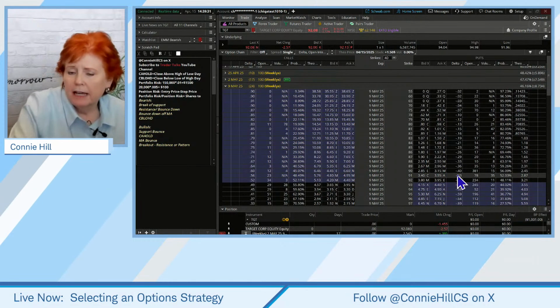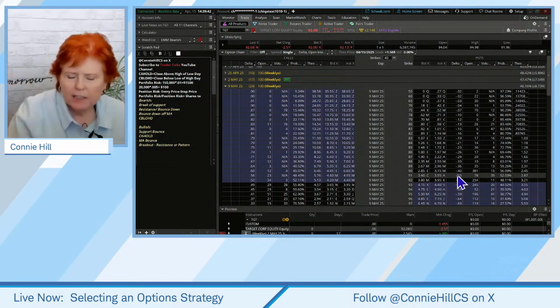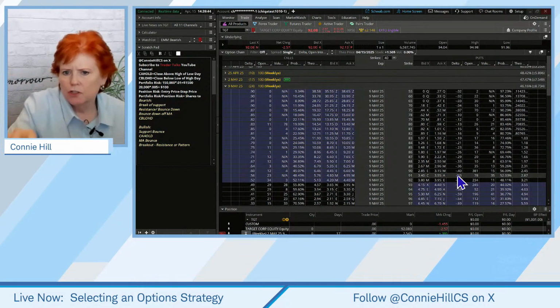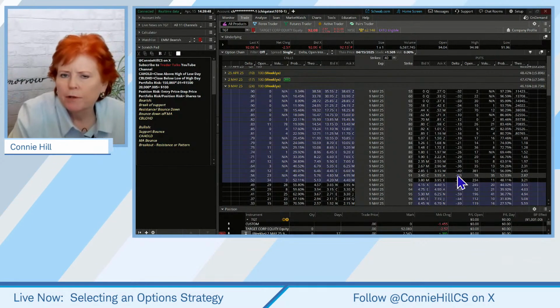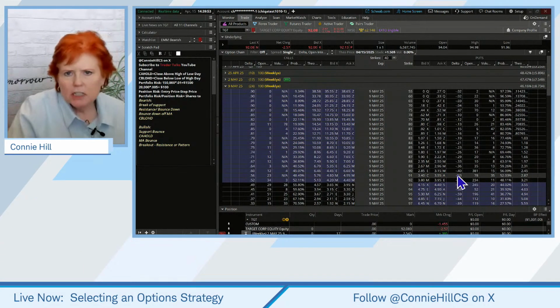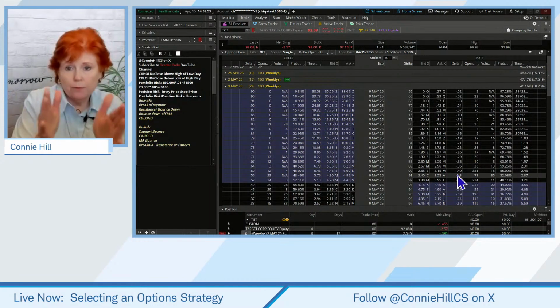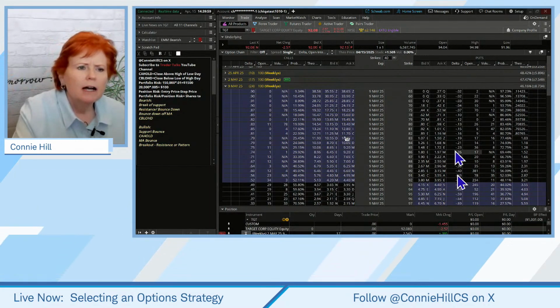Excellent. Now, if we were out 2 months, or even 3 months or longer, we would definitely be looking to roll, take some money off the table, roll it to the next short weekly that we're interested in, and possibly do it over multiple periods of time. This is a shorter range one. So we might roll it once, or if we're in a sweet range that we're happy with, we would want to close the trade. Okay.